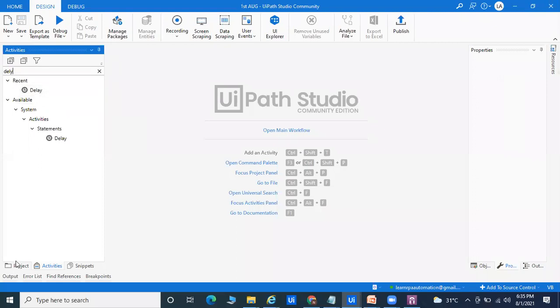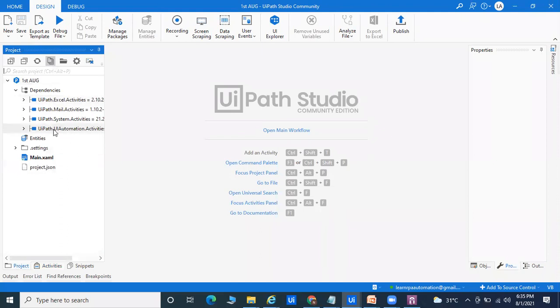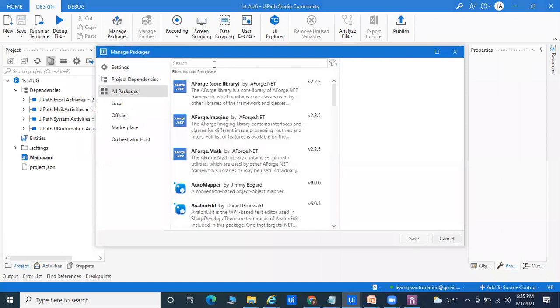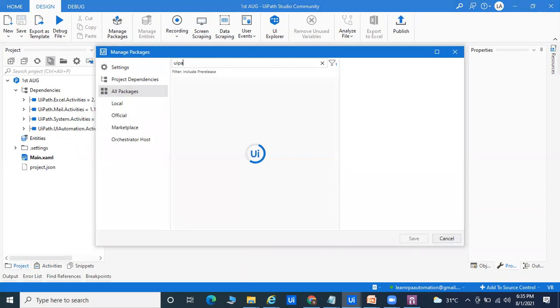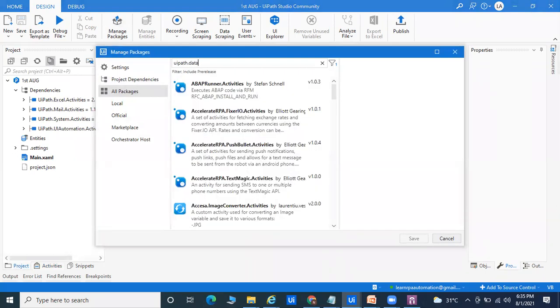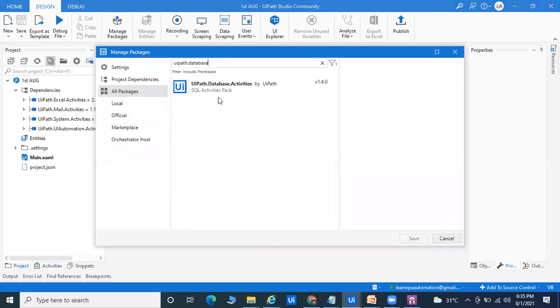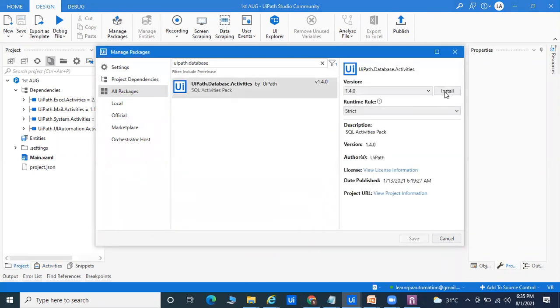Okay, so in this project you can see we don't have any PDF, we don't have any database. If you want to install the database, you can go to Manage Packages and go for All Packages. You are able to install the package called UiPath.Database. You can simply write database here, and it will automatically show up, and you are able to install it.